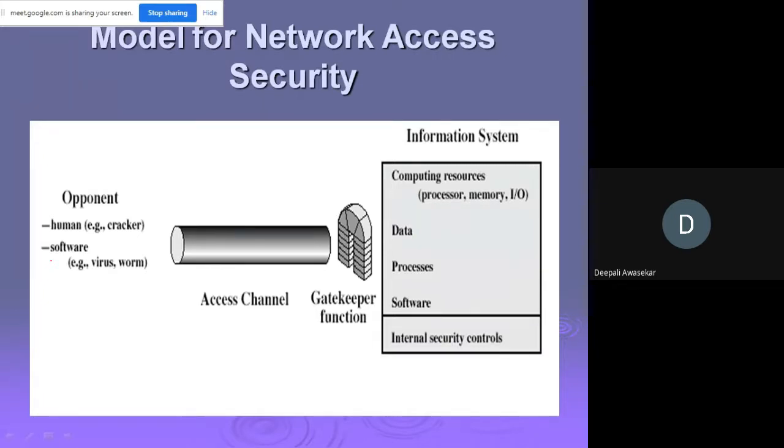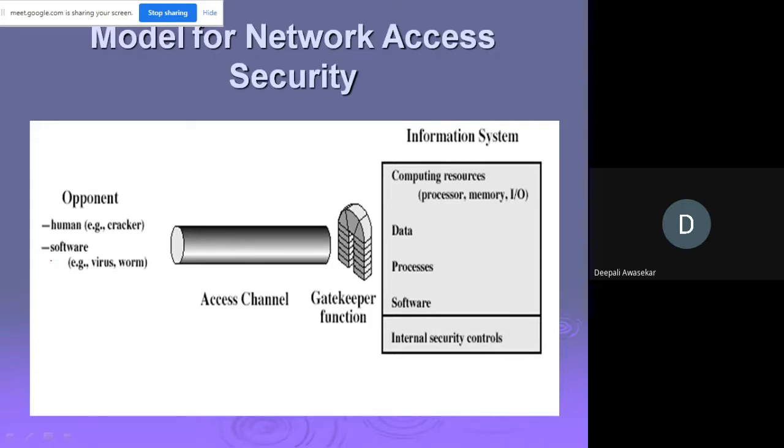Now, another type of unwanted access is the placement in the computer system of logic that exploits vulnerabilities in the system, and that can affect application programs as well as utility programs such as editors and compilers. Now, you see there is an opponent. This opponent in the diagram can be a human or software, like a virus or worm.